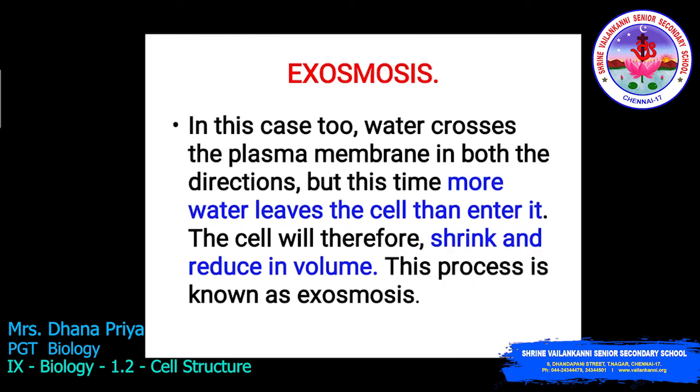Exosmosis, exo means out. In this case, the water crosses the plasma membrane in both directions, but this time more water leaves the cell than enters it. The cell will therefore shrink. What happens if the cell expels the water outside? The cell shrinks, so there is a reduction in volume. This process is known as exosmosis. This will be an important 2-mark question: endosmosis and exosmosis.